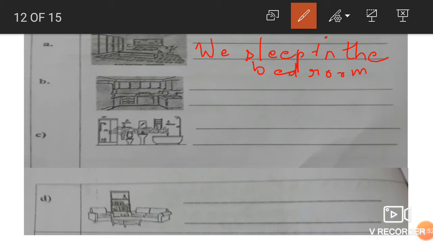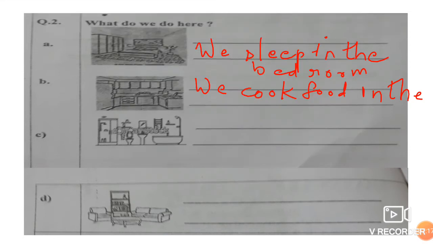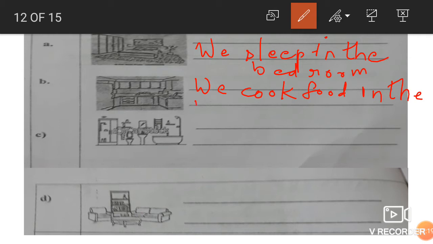What is the next picture? The next picture is of a kitchen. What do we do in the kitchen? We cook food in the kitchen. So we cook food in the kitchen. K-I-T-C.